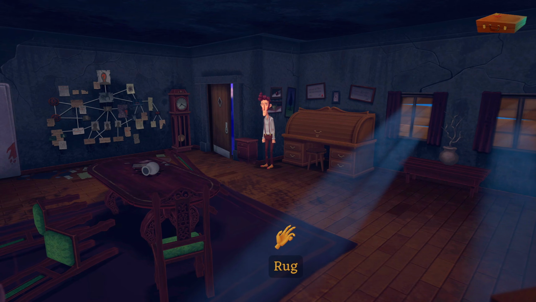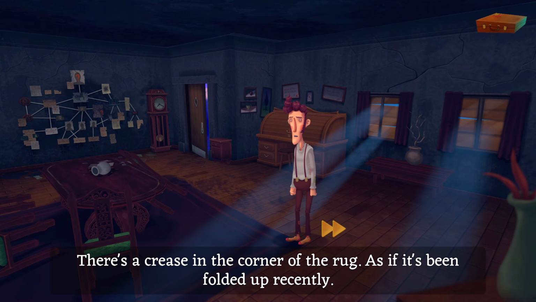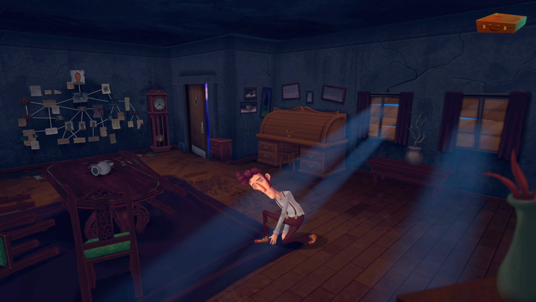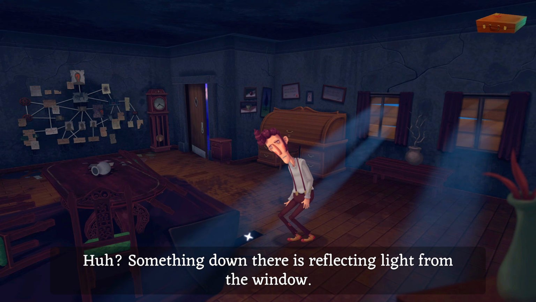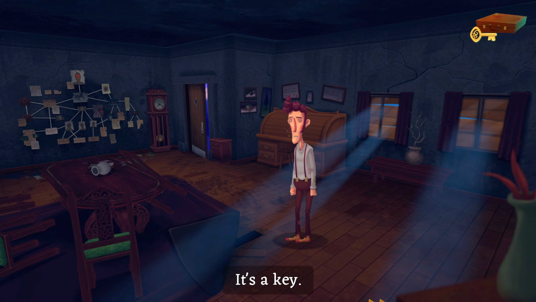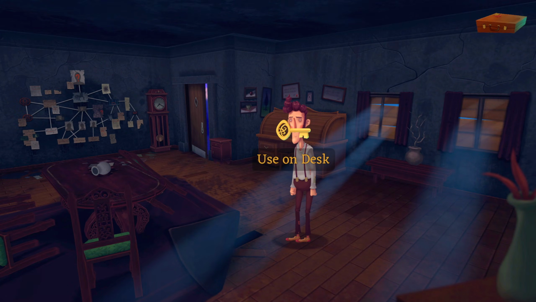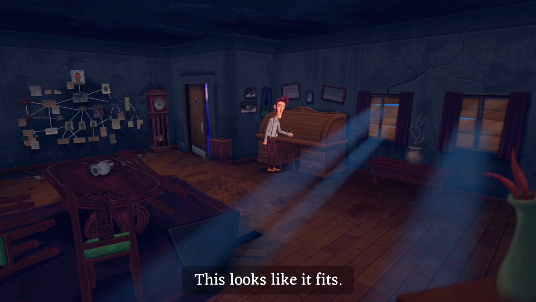Right, the rug. There's a crease in the corner of the rug, as if it's been folded up recently. Am I really going to look under there? I have to, right? Yeah, you have to. Huh? Something down there is reflecting light from the window. Oh, it's a key. Yes! Excellent! Thank you to the clue. Okay, so what do we do? I guess we use the key here, and then use it there on the desk? This looks like it fits.